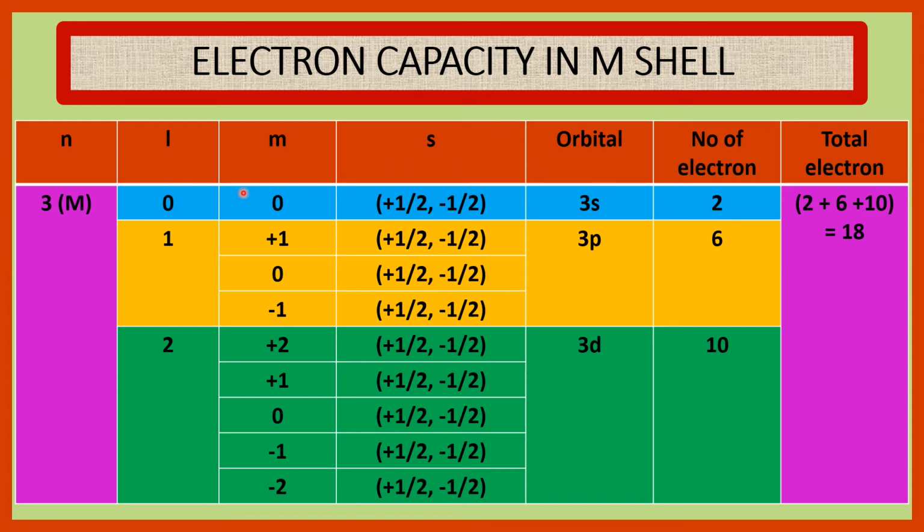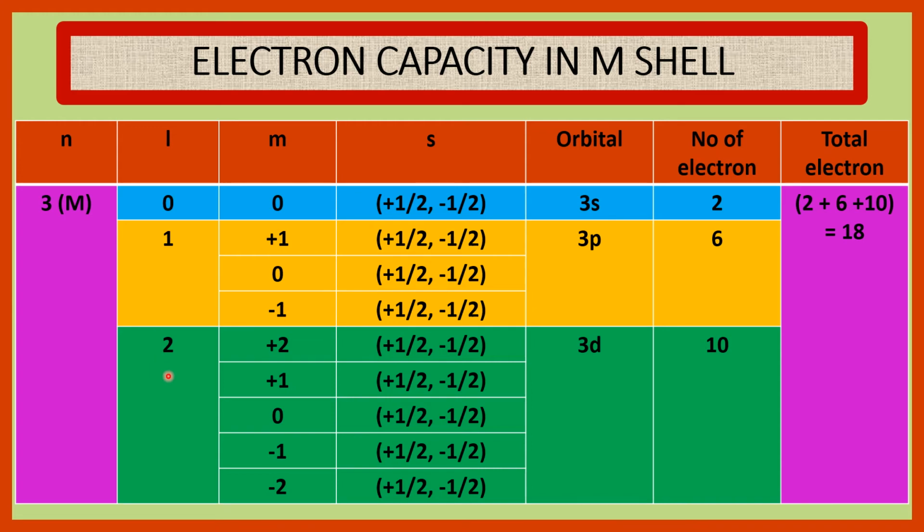For l is equal to 1, m has three values, which are plus 1, 0 and minus 1. For each value of m, s has two values, one is plus half, another is minus half. Therefore, s has total 6 values, 3 is plus half and 3 is minus half. Orbital 3p. Number of electron 6.